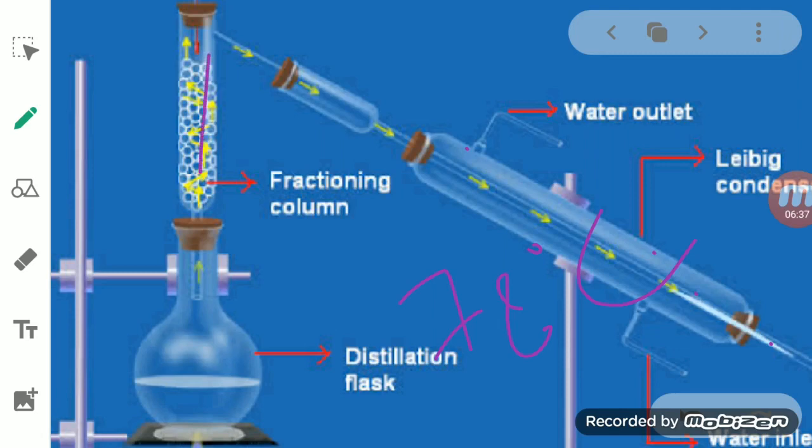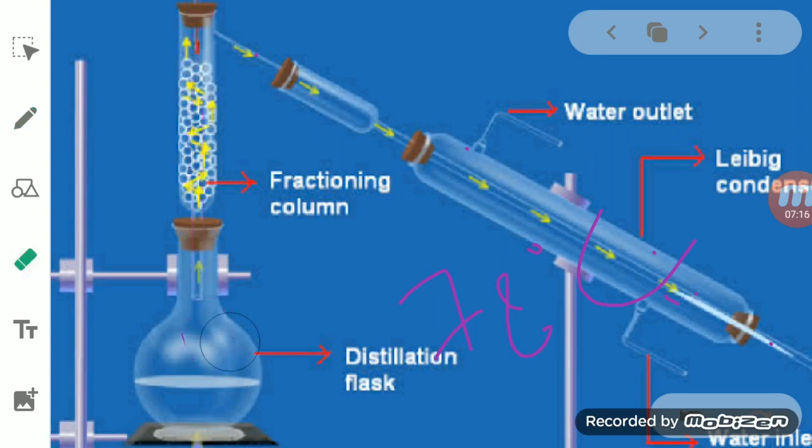As it moves upward, it reaches here, condenses and comes back because the temperature is lower here, then again it becomes steam, and the one with the lower boiling point finally reaches the condenser, condenses, and can be collected in another flask. This process is continuously repeated, and due to this we obtain the pure form of the more volatile liquid, and then the less volatile liquid can be distilled.